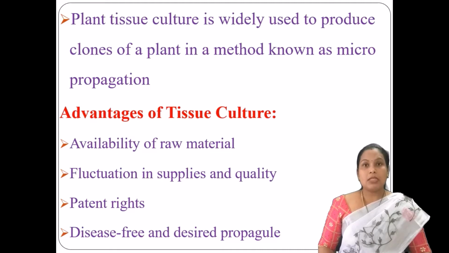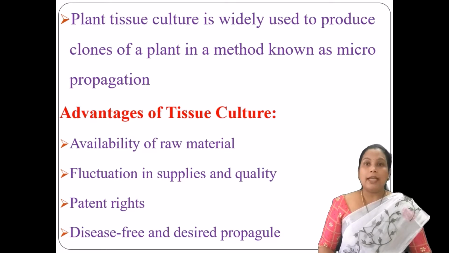So what happens in the micropropagation method? With the help of micropropagation method, a clone of plants can be developed. So what is a clone? Identical plants can be developed from the parent plant. That is called the micropropagation method.